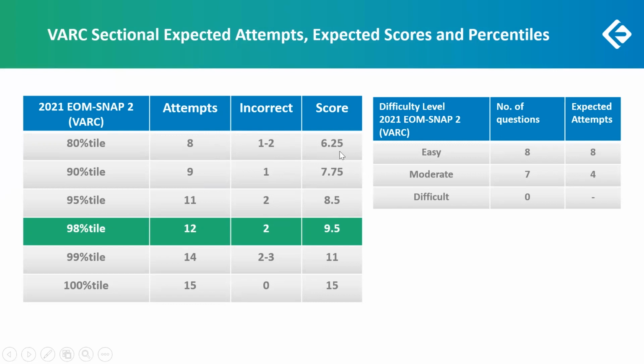Look at this: a 6.25 for an 80 percentile, a 7.75 for a 90 percentile, an 8.5 for a 95 percentile, 9.5 for a 98. Considering these, attempting 10, 11, 12 questions is not a challenge at all. A lot of these are questions or concepts that you're already familiar with. Yes, the vocabulary might surprise you, but remember, vocabulary is a must for exams like this. For an exam like SNAP, or for that matter any speed exam, your strength of vocabulary is an absolute must, right?